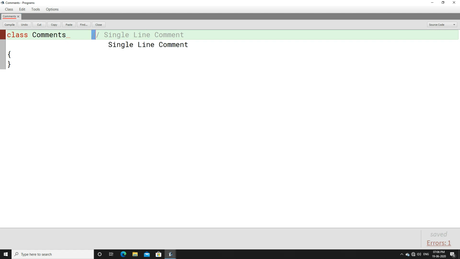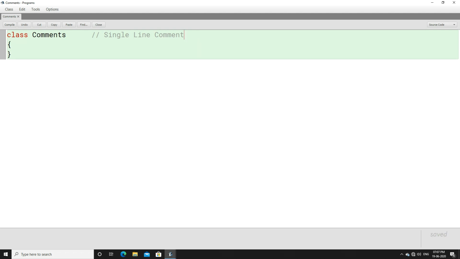The reason is this is a single line comment, but this does not come in a single line, we have made another line. So if you want to once again make a comment, or once again represent a single line comment, once again you have to write the two forward slashes. This is how you can represent single line comments.